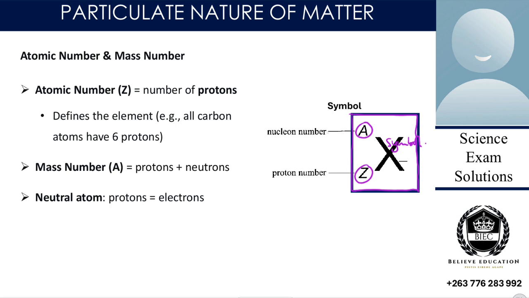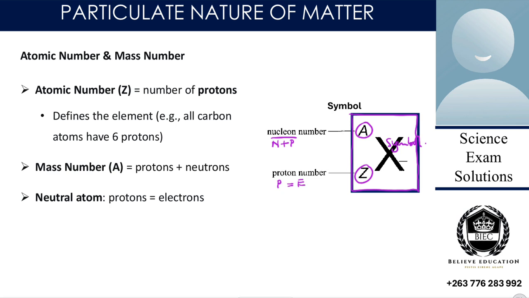It represents the nucleon number. Whenever we say nucleon, it means what? Neutrons plus protons, those things that are found within the nucleus. Then proton number, we are talking of the number of protons, which is equal to the number of electrons.